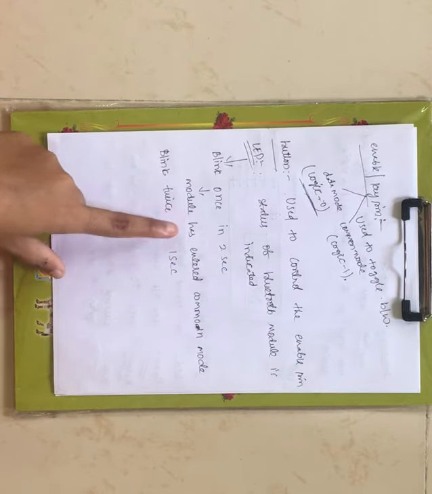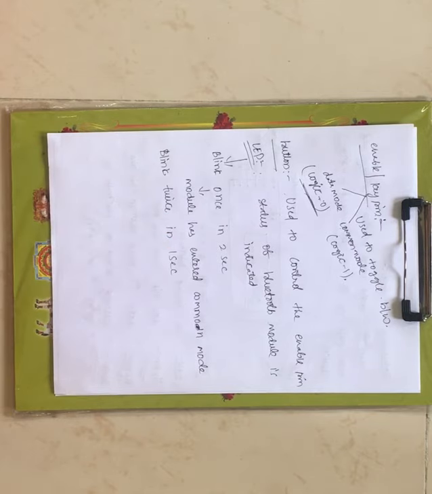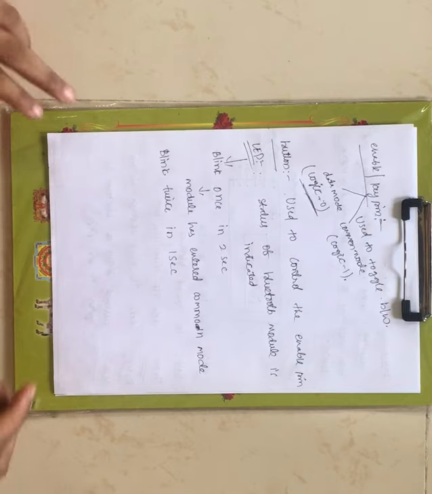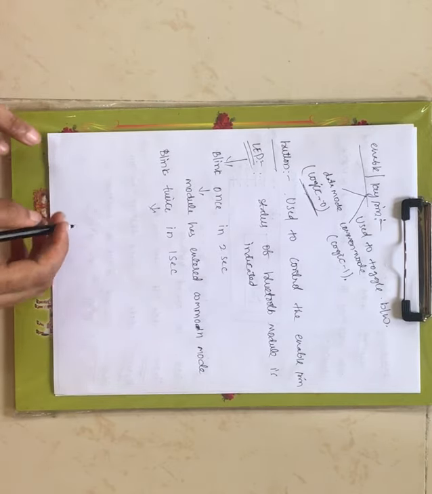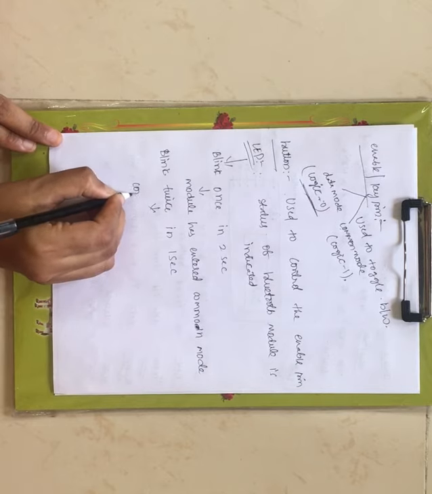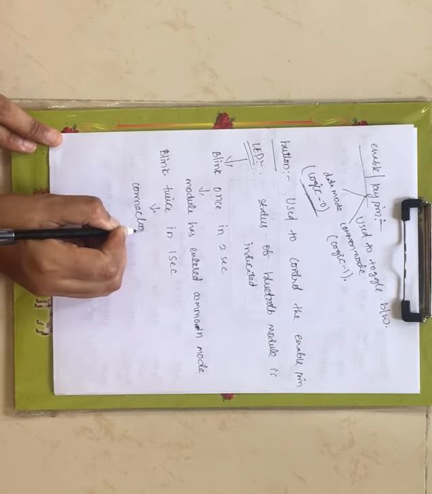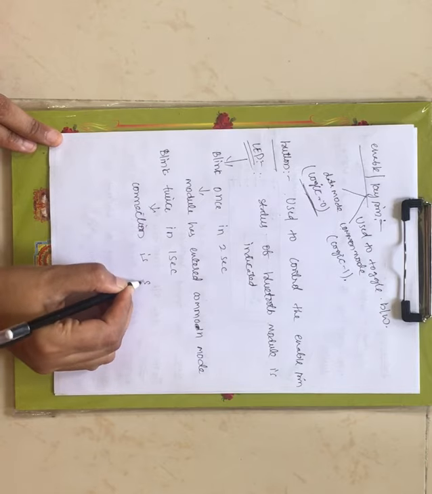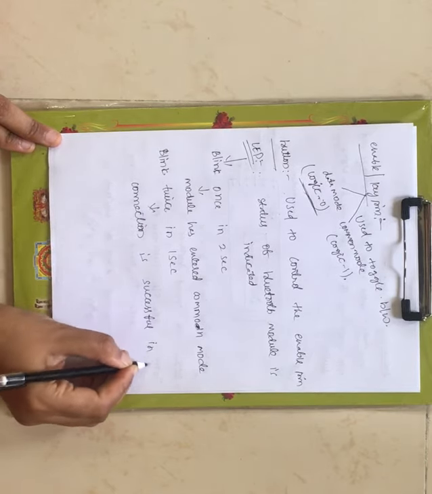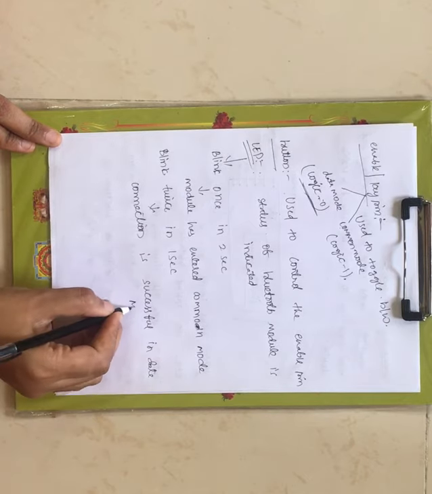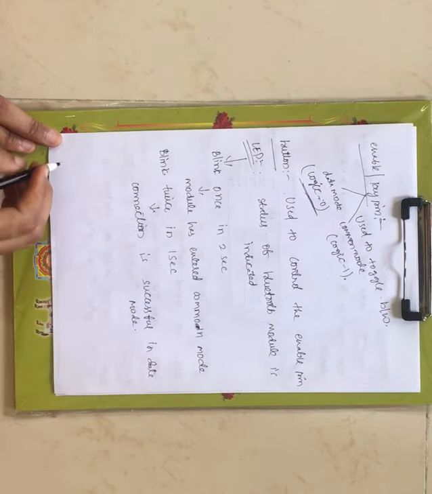Now that indicates the Bluetooth module has entered command mode. For every 1 second, if the LED is blinking 2 times, that indicates the connection is successful in data mode.